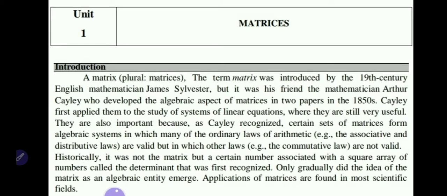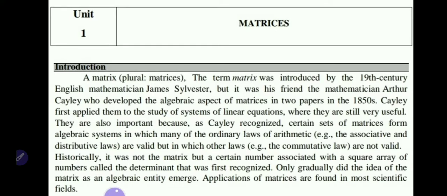The term matrix was introduced by the 19th century English mathematician James Sylvester, but it was his friend the mathematician Arthur Cayley who developed the algebraic aspects of matrices in 2 papers in the 1850s. Cayley first applied them to the study of systems of linear equations, where they are still very useful.